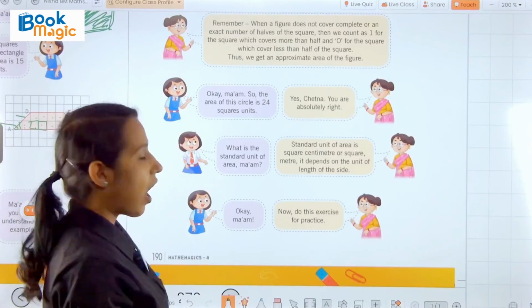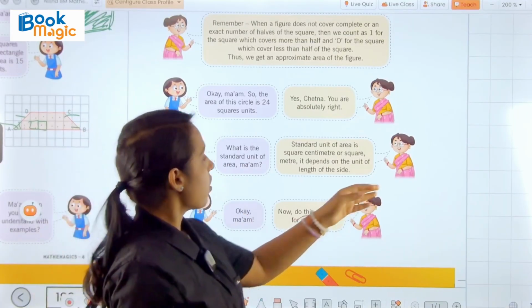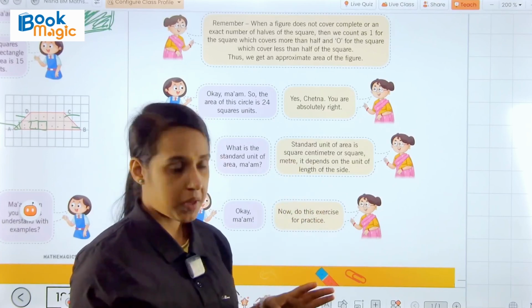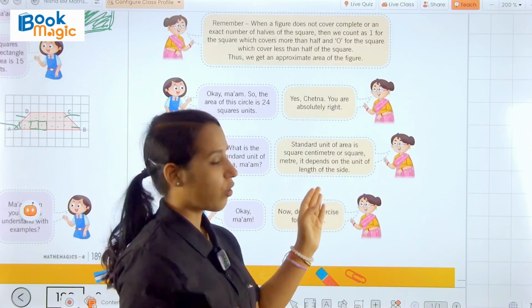Then Chetna asked, what is the standard unit of area, ma'am? Then teacher replied, the standard unit of area is square centimeter or square meter. It depends on the unit of length of the side.